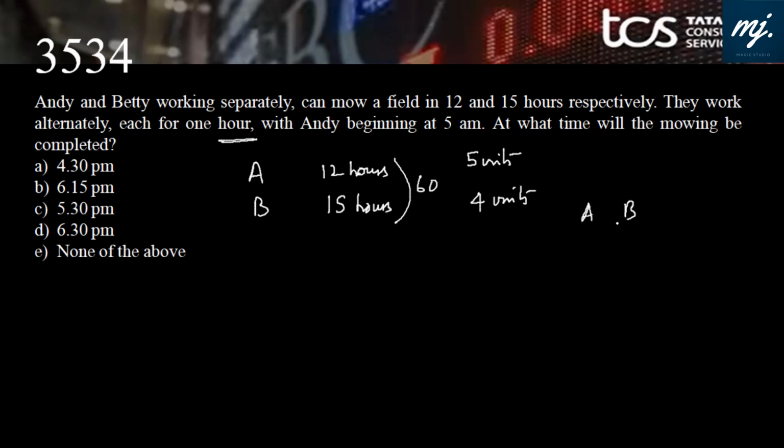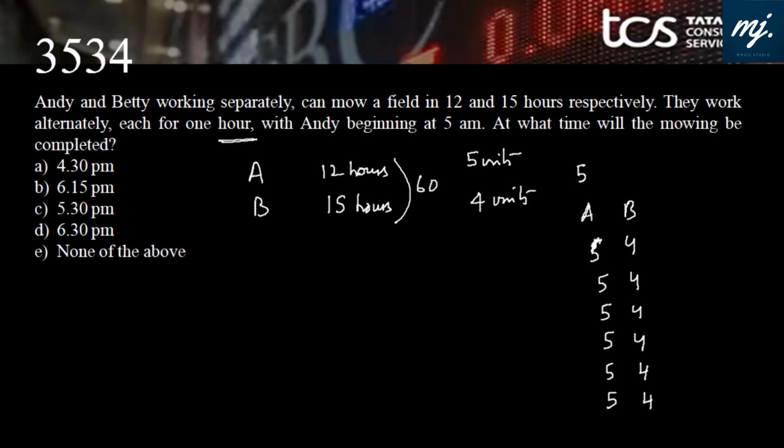It will go like AB, AB at 5 am. So if you go like AB, AB, it will go like 5, 9, 5, 4, 18, 5, 4, 27, 5, 4, 36, and then 5, 4, 45, and then 5, 4, 54. That gives us 45, 54. So 54 units done, and then A will come producing 5 units.